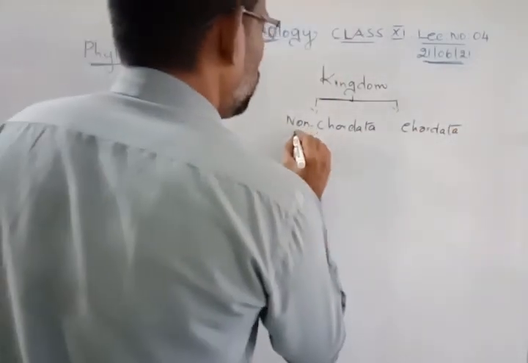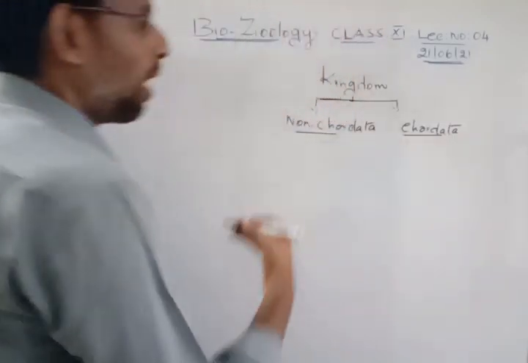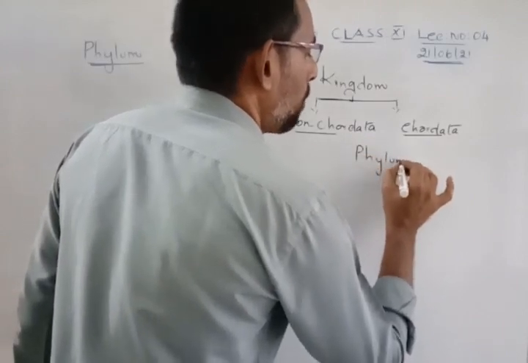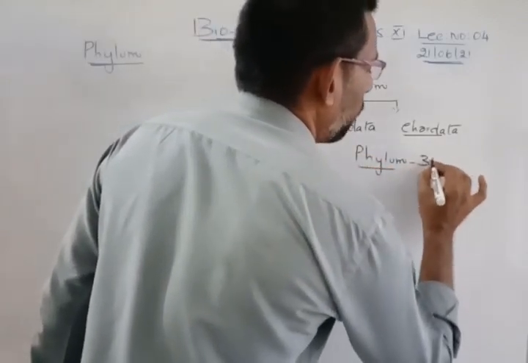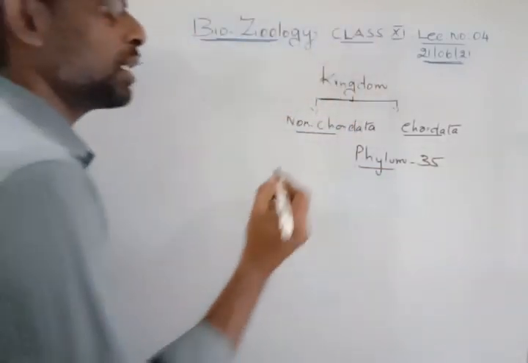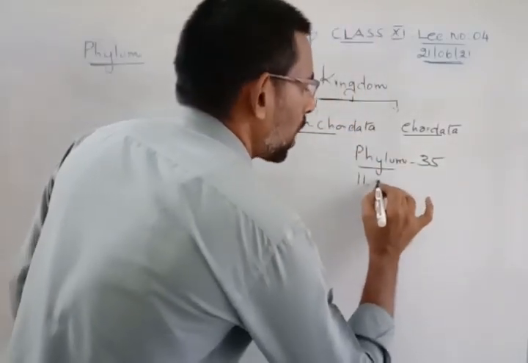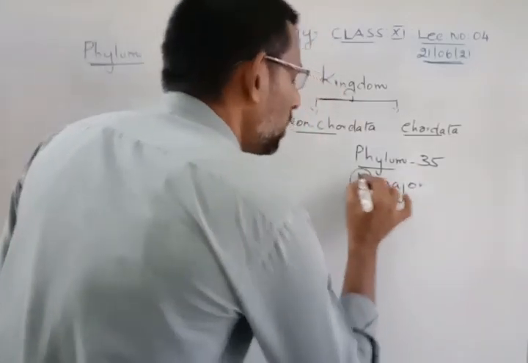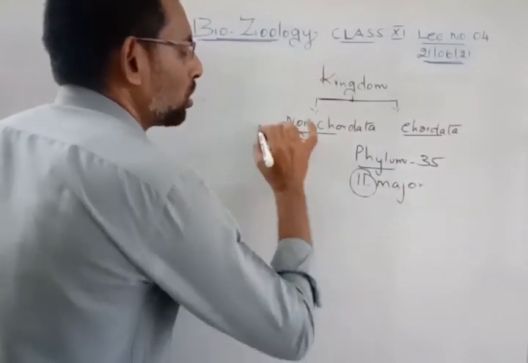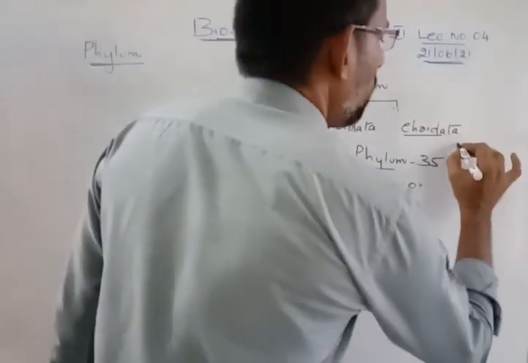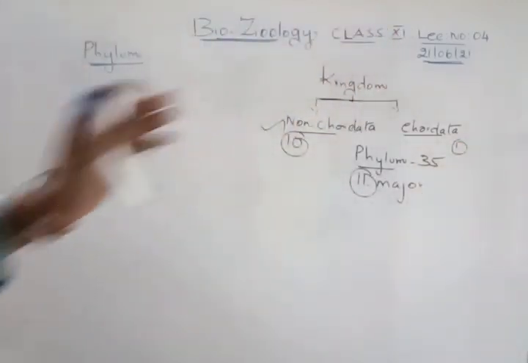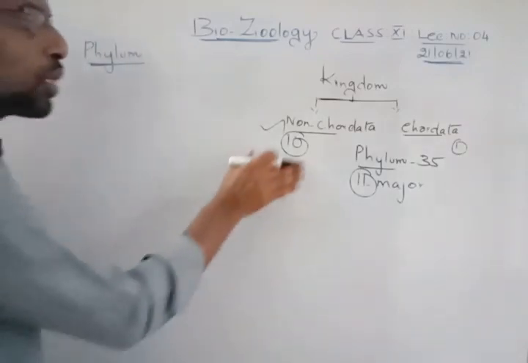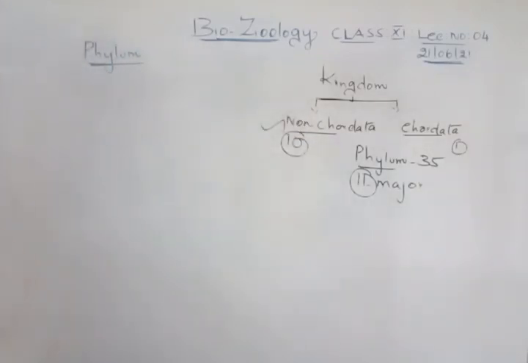Now these non-chordates and chordates are further classified into phylums. Among these phylums, 35 phylums are there, and among these 35, 11 phylums are the major phylums that we know. Among these 11, 10 phylums belong to the non-chordates and 1 belongs to the vertebrata, that means chordates. Clear? So in this class, first we are going to study all these 10 phylums in detail.